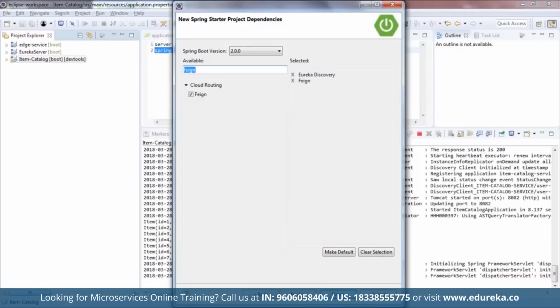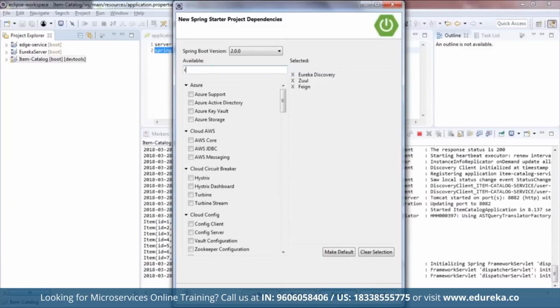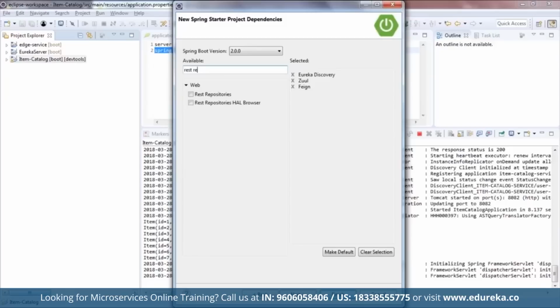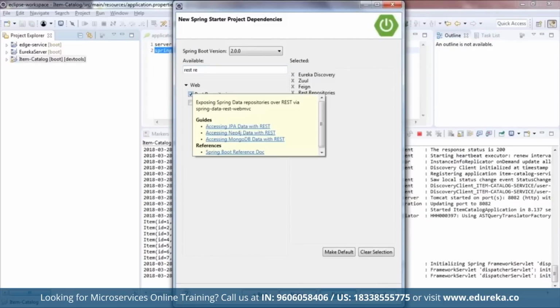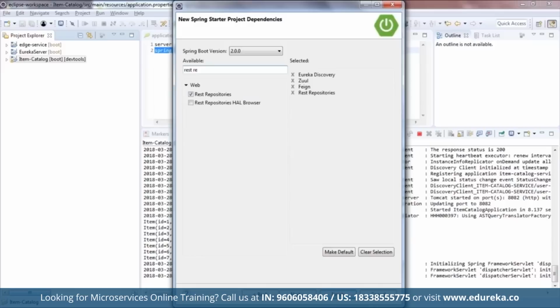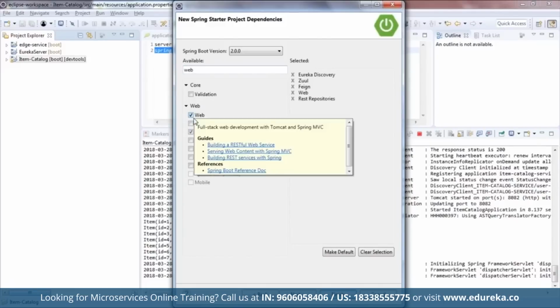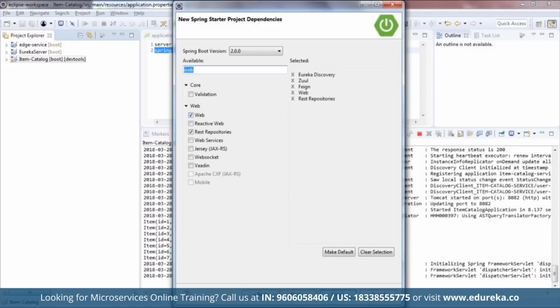All right, and now once it is done, we are going to add Zuul. So basically Zuul provides an intelligent routing system. So just click on Zuul as well. Once that is done, I'm going to import REST repositories. So these REST repositories, as I've told you earlier as well, will expose the JPA repositories as REST endpoints. Then I'm going to again add web as well. So I've done that in the item catalog as well. So just click on web. This is basically Spring MVC architecture with embedded Tomcat, right? So like we have MVC and MVT architecture.